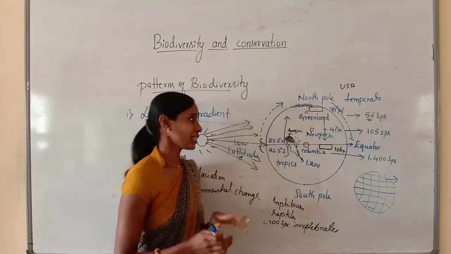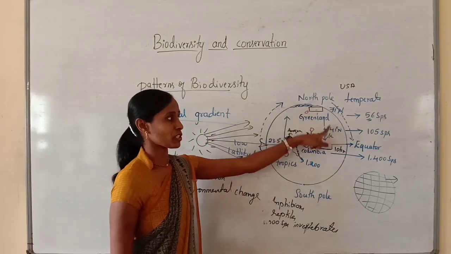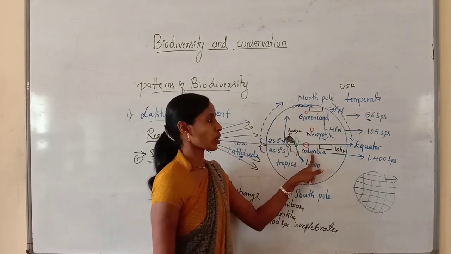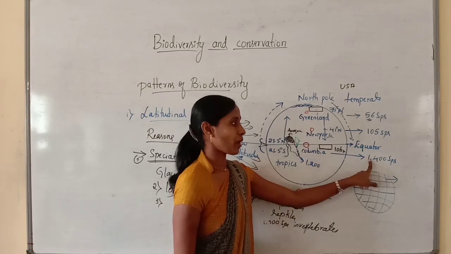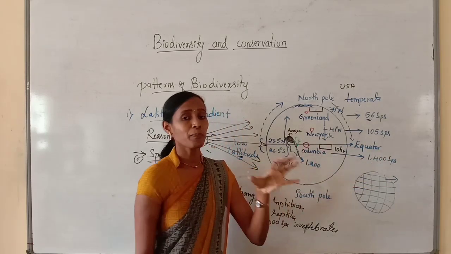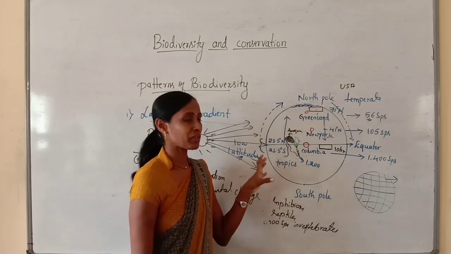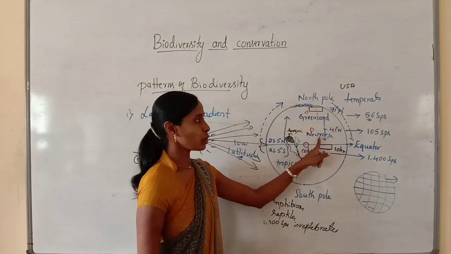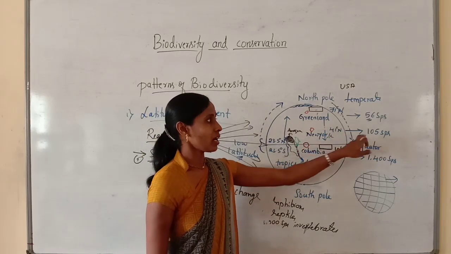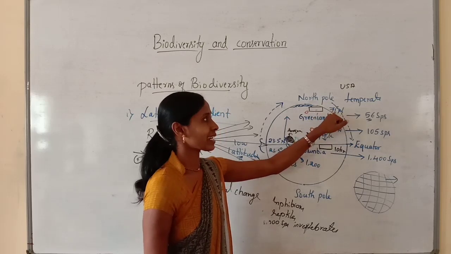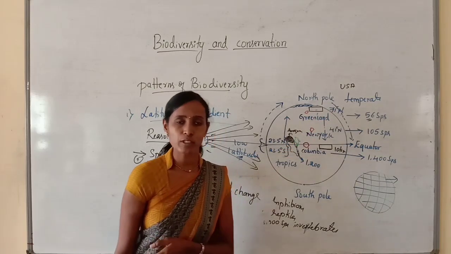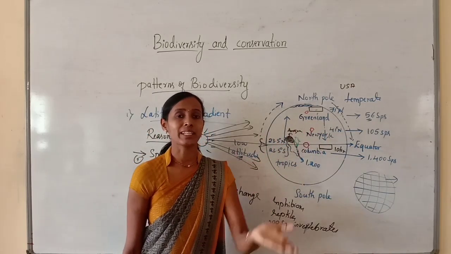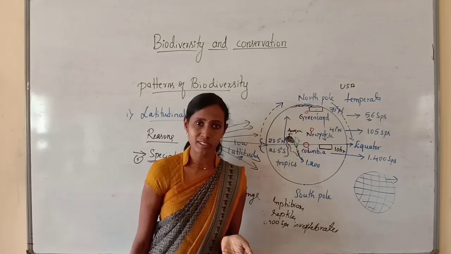Here what is very important is that with the increase in latitude, the species diversity decreases. With an example, you should know that Colombia, which is located near the equator, has 1400 species of birds. Whenever we say the number of species, that is more important for your CET and NEET. New York at 41 degrees north has 105 species of birds, and Greenland at 71 degrees north has only 56 species of birds. This is the best example that with the increase in latitude, the species diversity decreases.